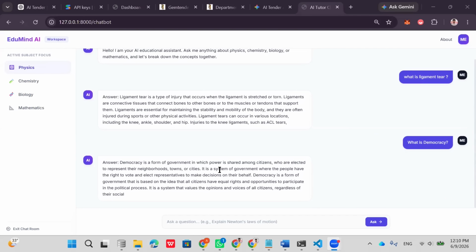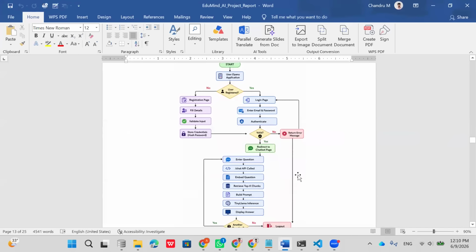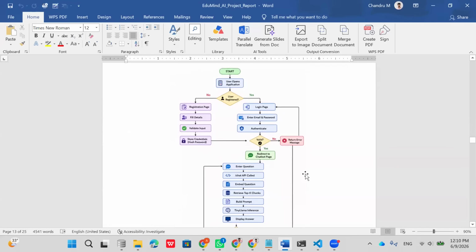But here the main concept is what we have used a lot. Let me explain more about this project. Here you can see the project workflow. For example, we have the registration page and login, and then it will check for authentication.